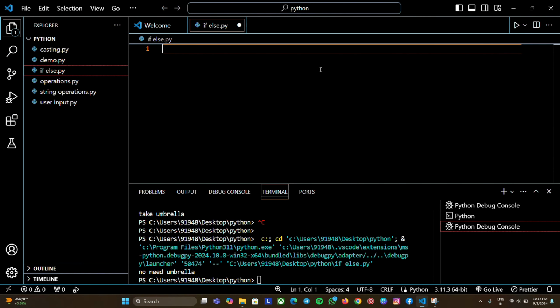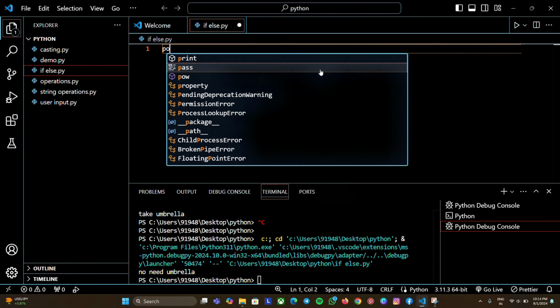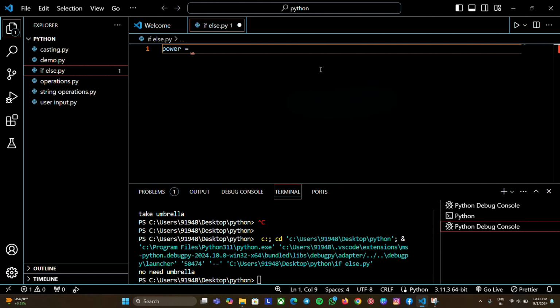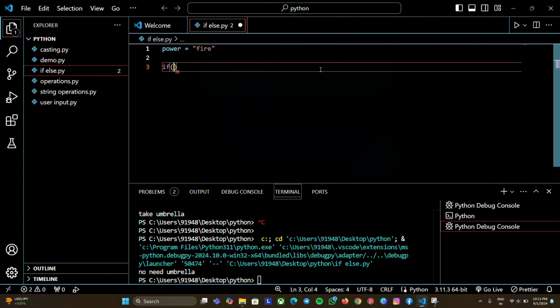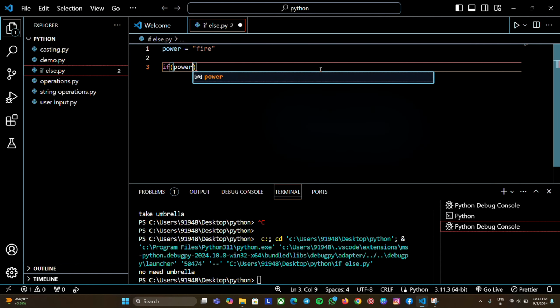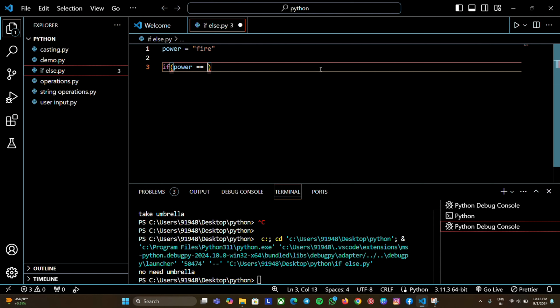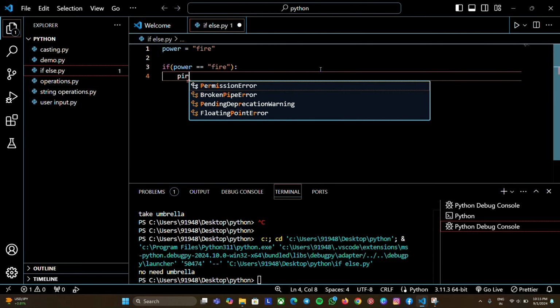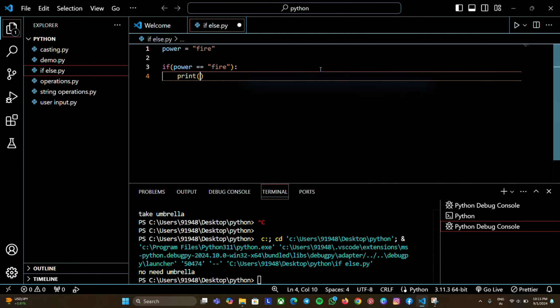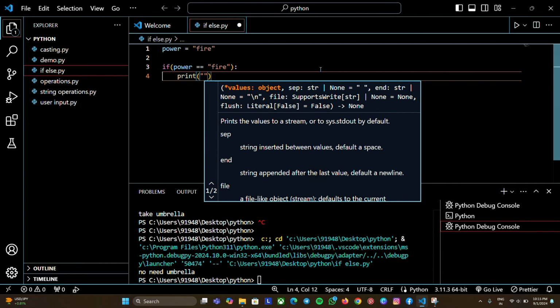To see about if-else, let's create a variable named power. So I have created power. You can name it whatever you need. Open double quotes and let's give fire, and then type if and open the brackets, and let's type power double equal to, and within double quotes give fire. Close the if condition with a colon, come to the next line, then type print and open the bracket. You can print whatever you want, but now let me print water.